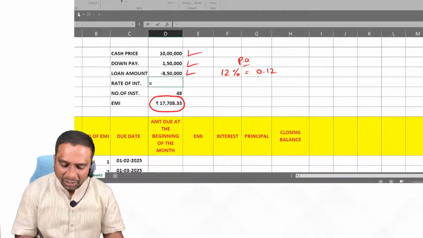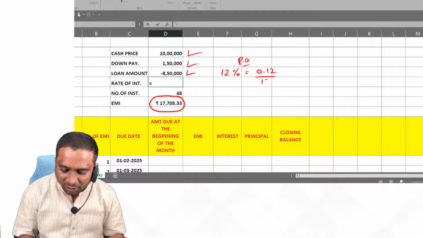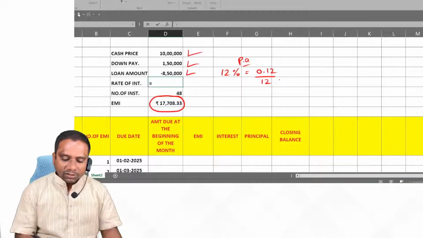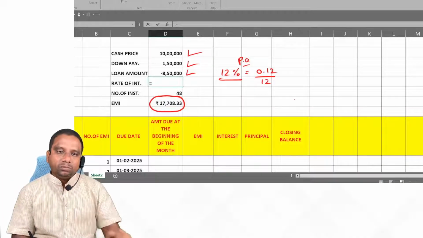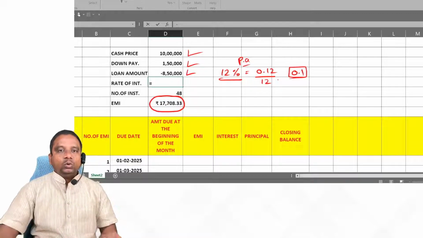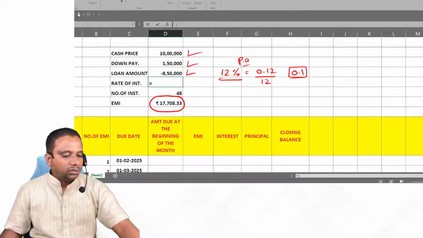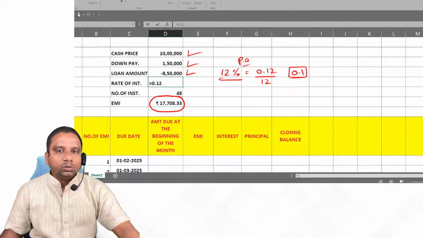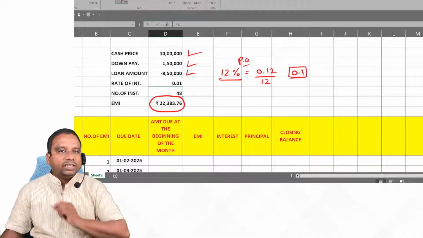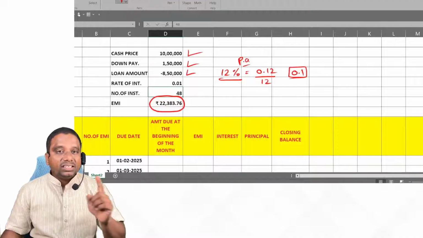Per month means 0.12 divided by 12. 12% per annum means 1% per month. So the rate of interest is 0.12 divided by 12 months, which gives 0.01. That is the rate of interest.